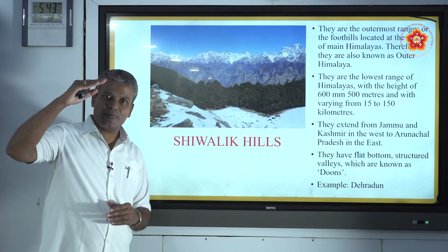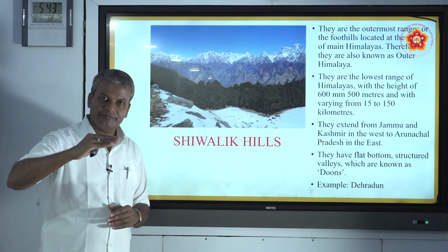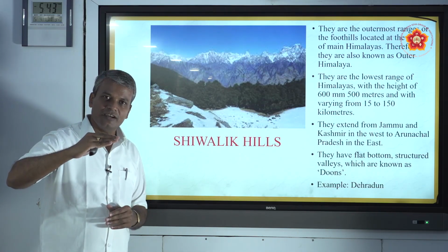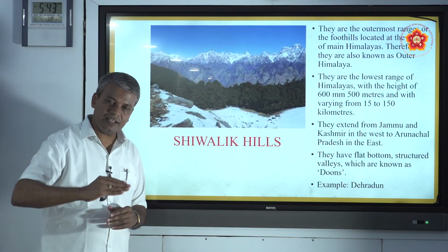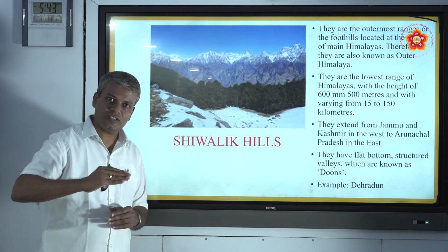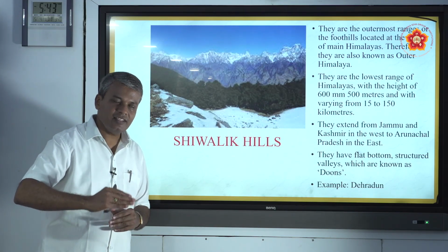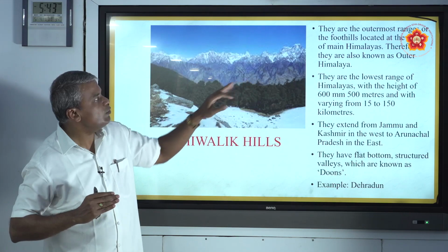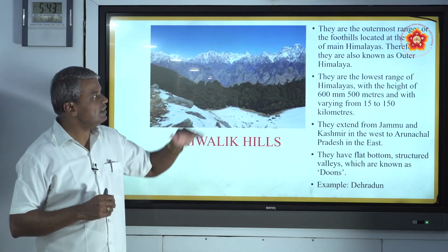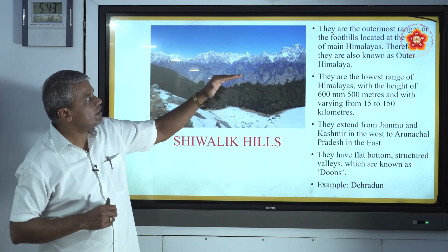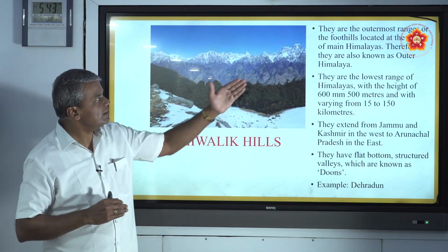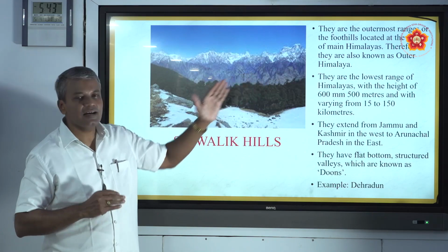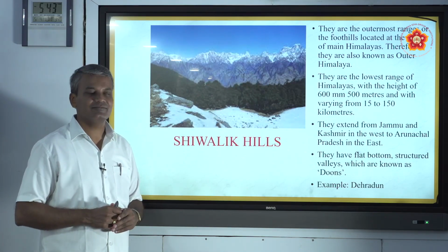First is the Greater Himalaya, second is the Lesser Himalaya, and the other parallel range situated towards the south is called the Outer Himalayas. The Shivalik ranges are located at the foothills of the Himalayas, that is why they are called the Outer Himalayas.